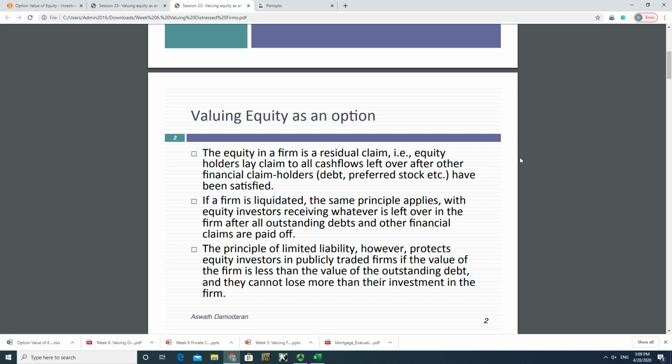So let's say the company is in healthy condition. Equity is a positive number. Total assets, total value of the company is greater than total value of the debt. So if this is the case, company doesn't need to liquidate, and equity value equals firm value minus the value of debt. But in case that